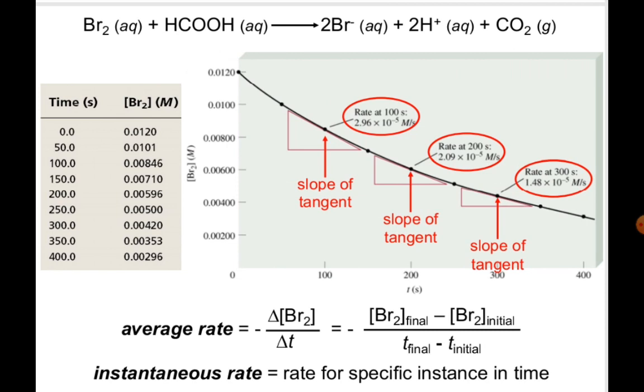And instantaneous rate means the rate at a specific instant in time. It means see from the table, from 0 second, 50 second, 100 second, the molarity or the concentration of Br2 decreases. Now from here we can easily conclude the value of change in concentration of Br2 with respect to overall change in time.